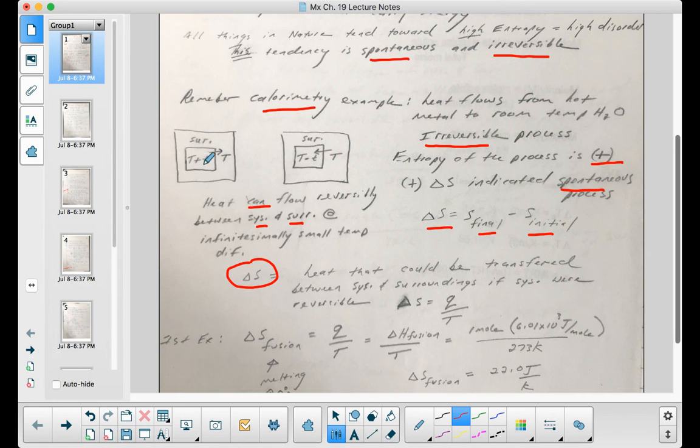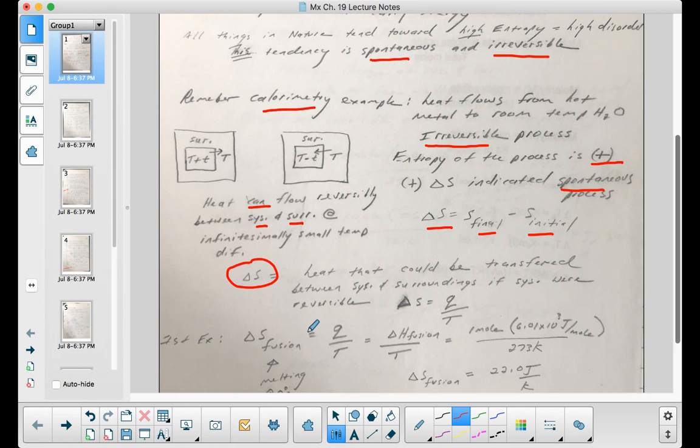So up here I give a graphic illustration of what that might look like. If this is your system with a temperature that's a little bit higher than the temperature of the surroundings, then heat would move from hot to cool. And now if I have a system that's a tiny bit cooler than the surroundings, then the energy would flow into the system. So it defines the conditions under which you could measure the delta S of the system.